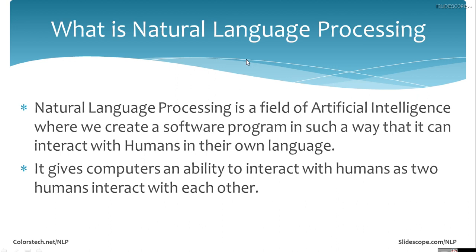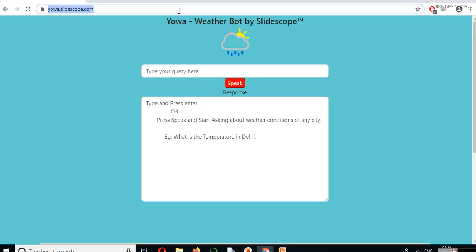I have created a web application using Python and JSON API. Let's see that. So this is a simple web application which is a weather bot. We can ask this bot about the temperature of any city on earth. It will tell the temperature with some other details like humidity, wind condition and various other parameters. So using JSON API and Python, I have developed this particular web application.